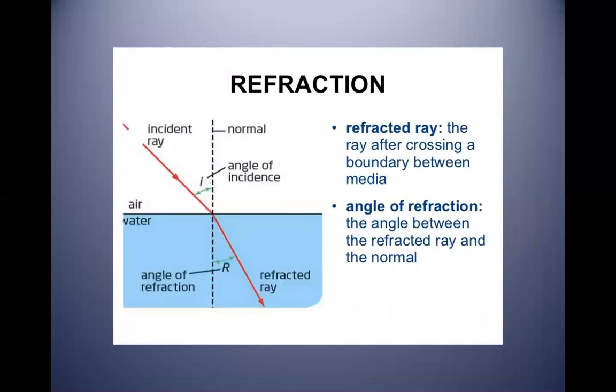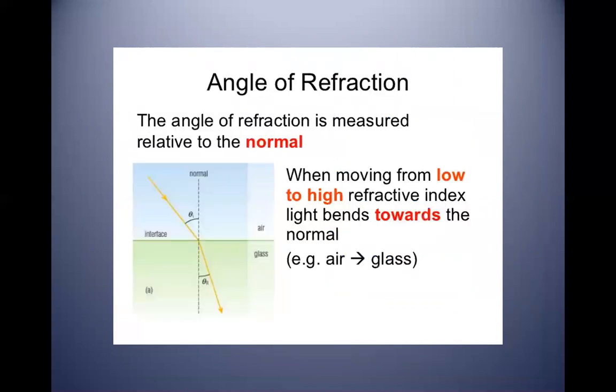Now we will discuss the terms refracted ray and angle of refraction. A refracted ray is the ray after crossing a boundary between the two media. That is the bending ray when it enters the other medium. The angle between the refracted ray and the normal is known as the angle of refraction. This is very important: the angle of refraction is measured relative to the normal.